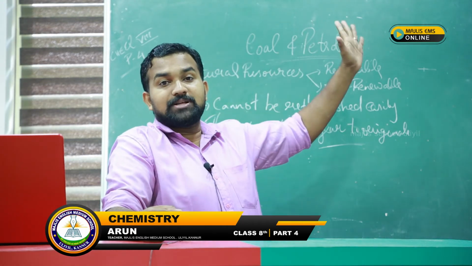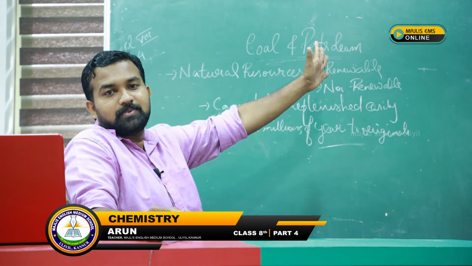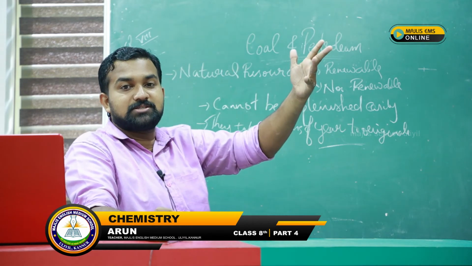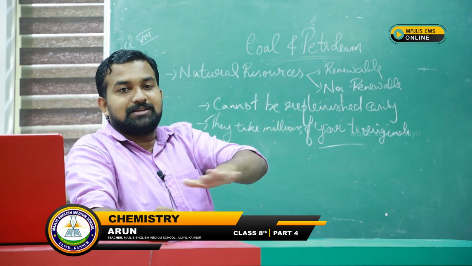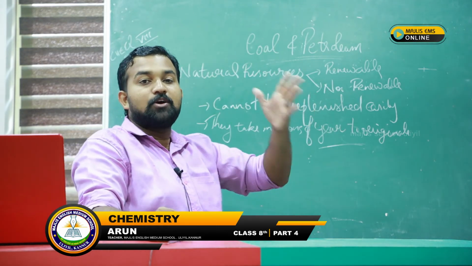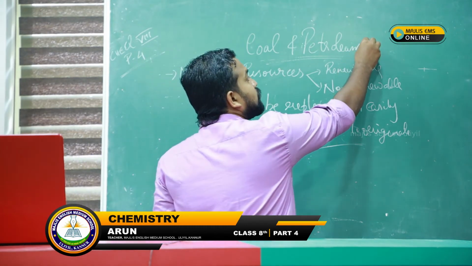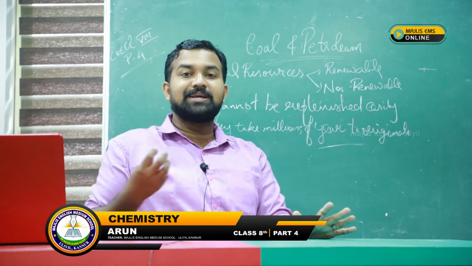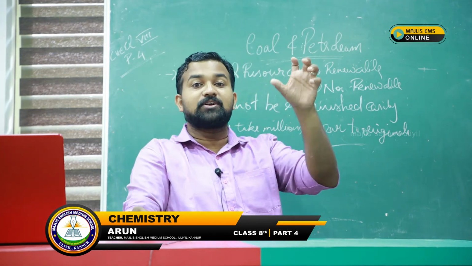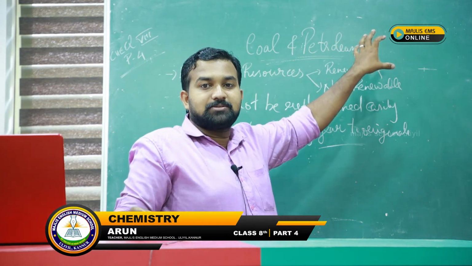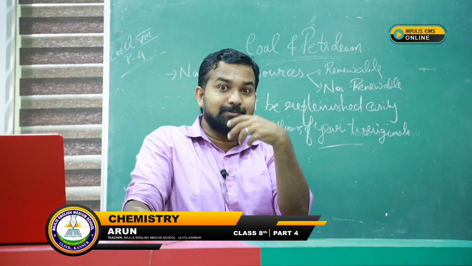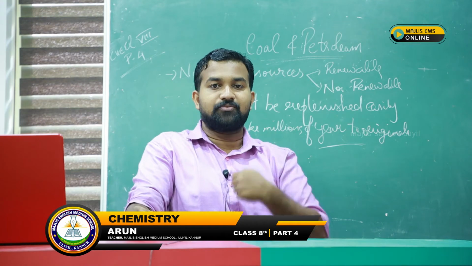Okay, and petroleum products are obtained from the sea. From the sea creatures which were present millions and millions of years ago, they were buried under the seabed. Then after millions of years, it is converted into petroleum products. From petroleum products, we are able to extract petrol, diesel, kerosene, then liquefied petroleum gas, LPG. These things are converted from the petroleum which is being mined. Mining means what? Taking out from the earth's surface.